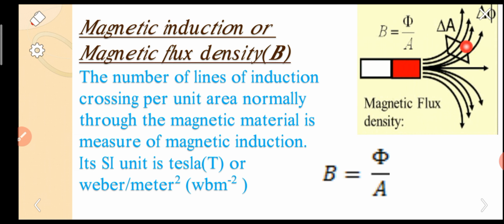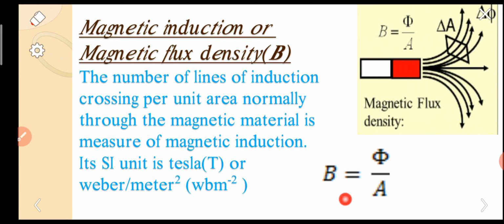Here the field lines are crossing an area, and for definition purposes we have taken the unit area. This is the basic definition. From the diagram we can easily understand the concept. The formula is B equal to phi by A. Phi is the flux, A is the area. So it is the number of field lines crossing per unit area.